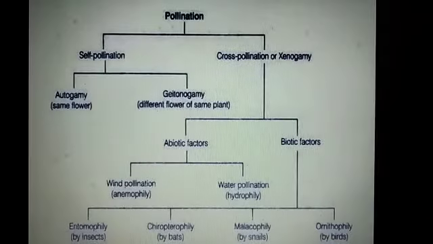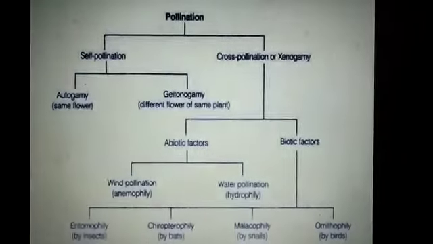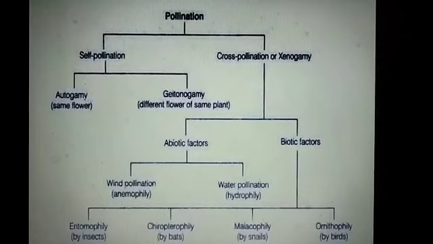Okay. Cross-pollination needs some factors. Here you see that two factors are involved, biotic and abiotic. The abiotic factors are wind and water. When the pollination occurs by wind, it is called anemophily, and by water it is called hydrophily. And the biotic factors: when the pollination occurs by insects, when the pollen grain is transferred with the help of insects, it is called entomophily. And by bats, chiropterophily. And by snails, malacophily.